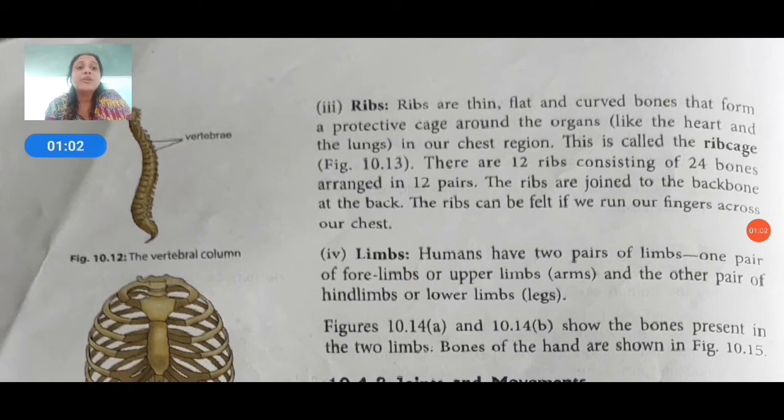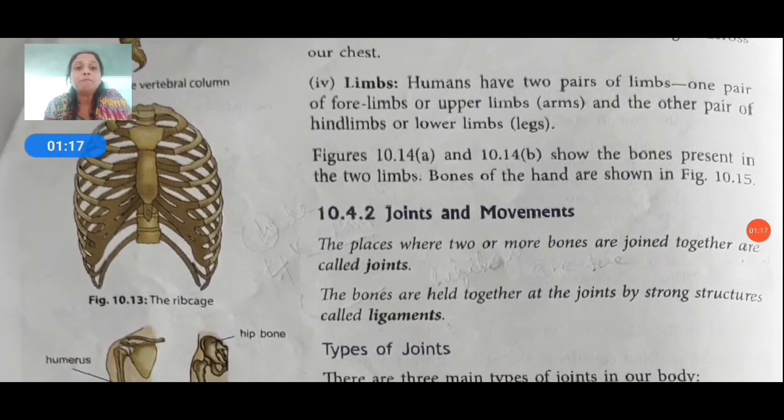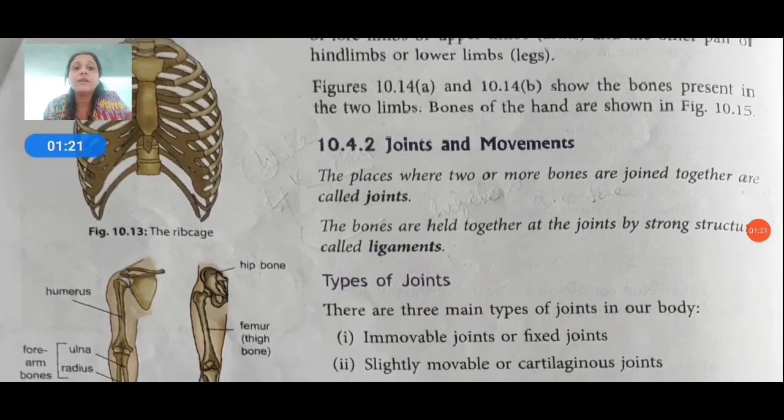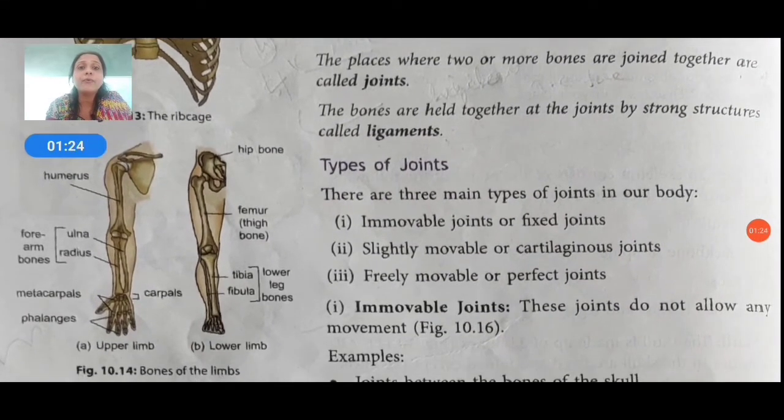Then limbs. Humans have two pairs of limbs: one pair of forelimbs or upper limbs, the arms, and another pair of hind limbs or lower limbs, called the legs. In figures 10.13 and 10.14 we have the figure of the upper limb and the lower limb.